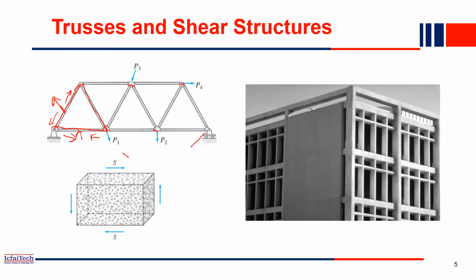In truss, you can see it in many places, like a railway platform. If you visit and look at the top side, you will see the truss is actually carrying the entire load of the slab. Similarly, you can see it in a shopping mall, where the roof is basically a truss. Even in an airport, if you visit Hyderabad airport, you will see a huge truss from the top.